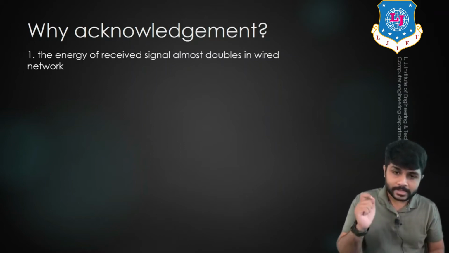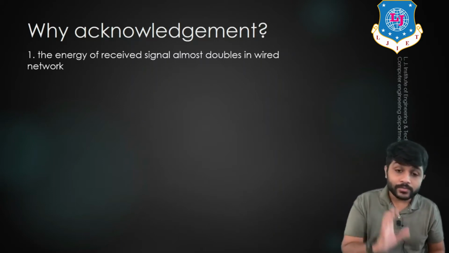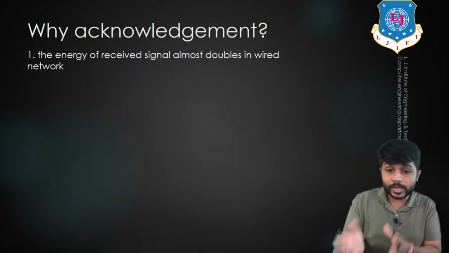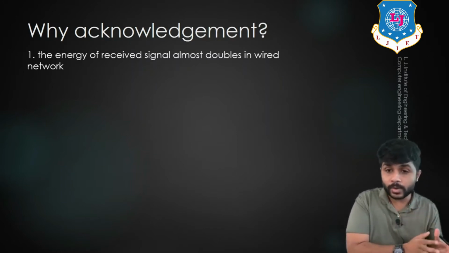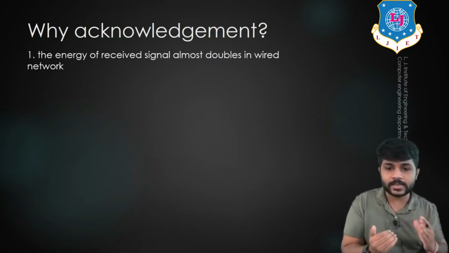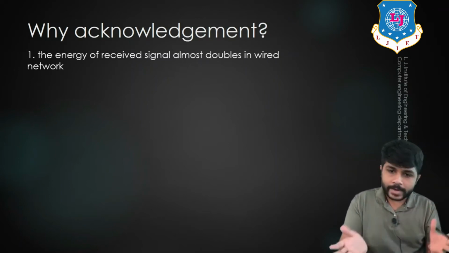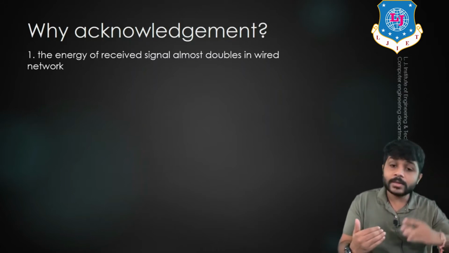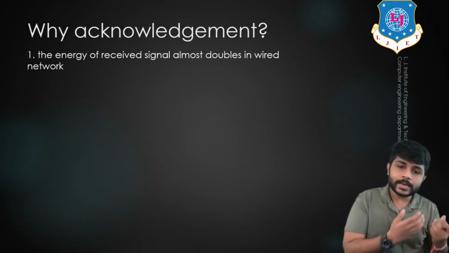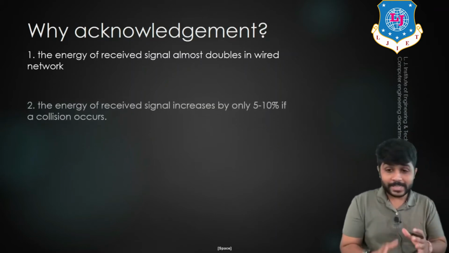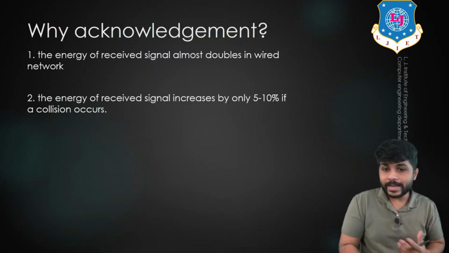If you remember in CSMA/CD, from the level of the signals, the receiver can understand whether the signal is the original signal or it is a part of the collision. Because if the signal is a part of the collision, the voltage levels are changed drastically. So in the wired network, we can detect collision very easily because from the change in the signal level, we can understand whether the signal is original or it is a collision. But that is not the case for the wireless network.